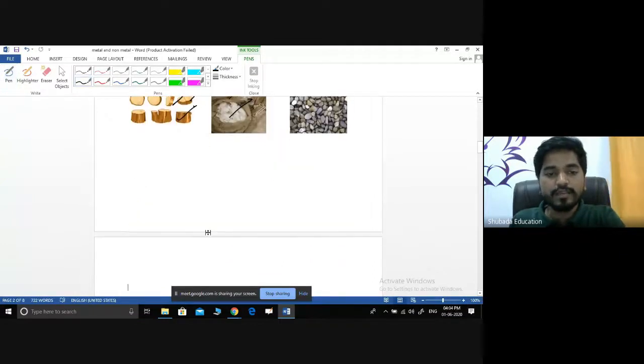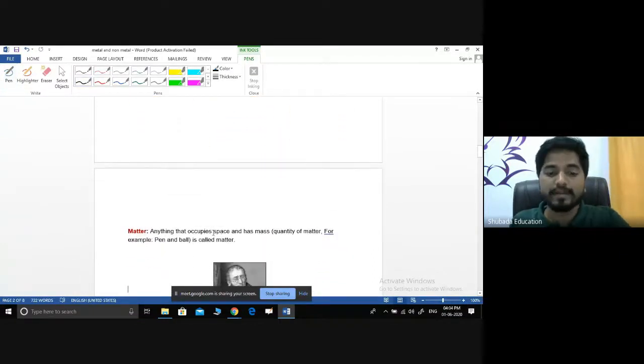Now we'll go to what is matter. Before going to the substances, we have to go for the basic introduction of metals. All substances contain matter. Matter is anything that occupies space and has some mass. For example, let us consider a phone. It has certain mass, and when you place it on the table, it occupies certain space. Hence, it is one of these substances.